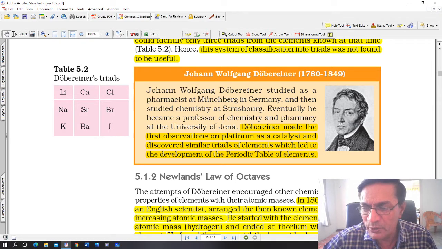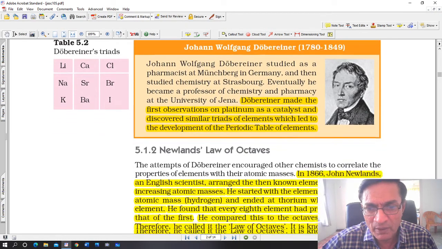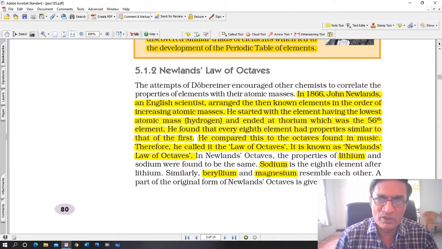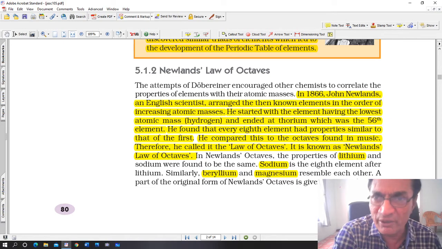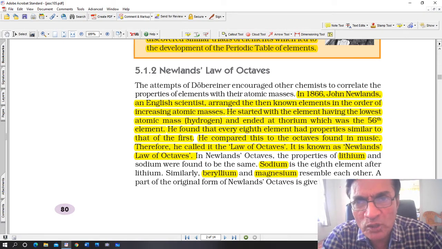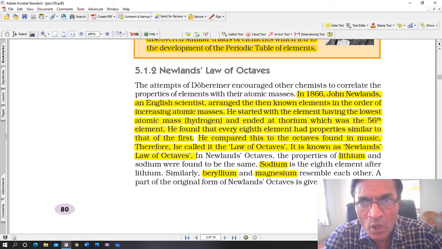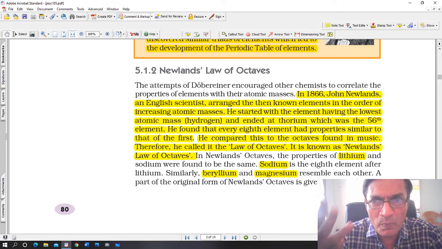People like Galileo and Newton's names are almost immortal. Okay, Newland's law of octaves. All right, that was Döbereiner's triads. Now Newland's law of octaves. The word octave, octa means 8. So obviously, like triads, a group of 3.